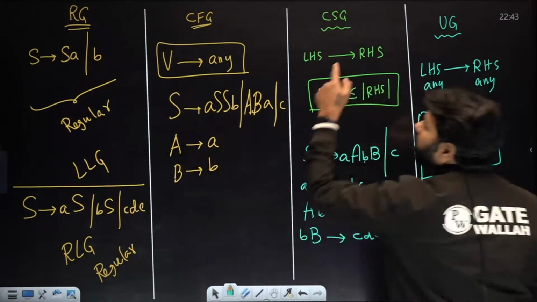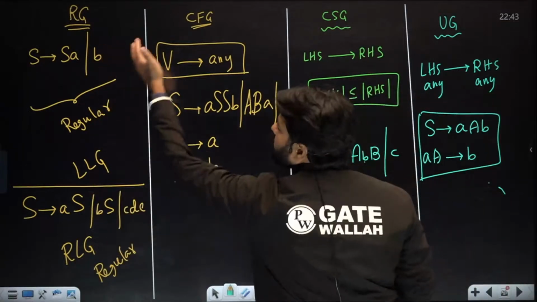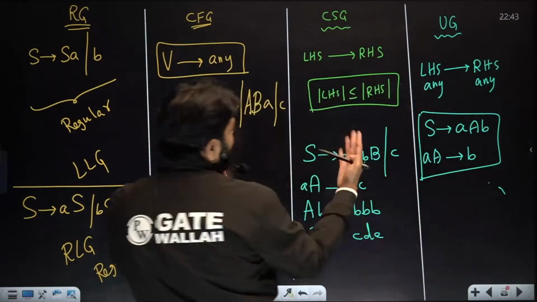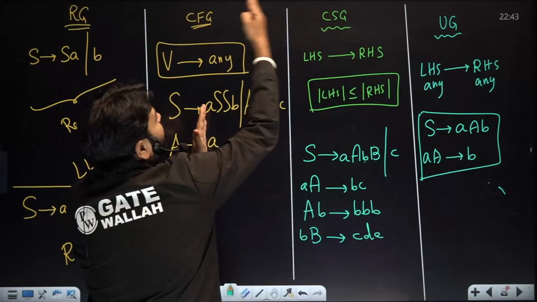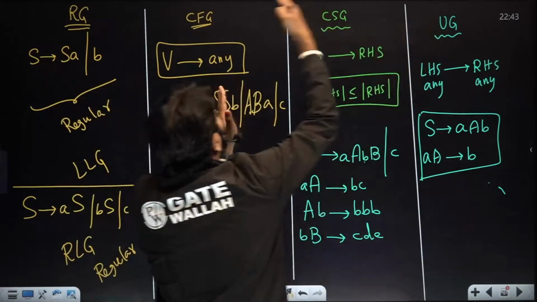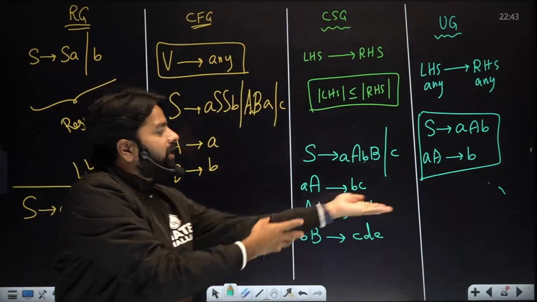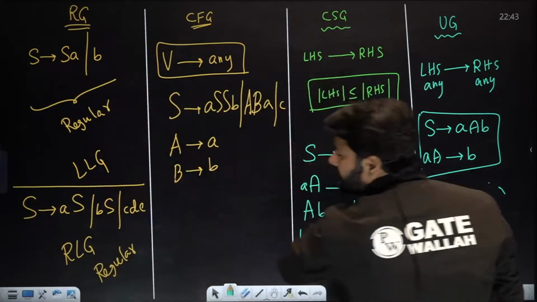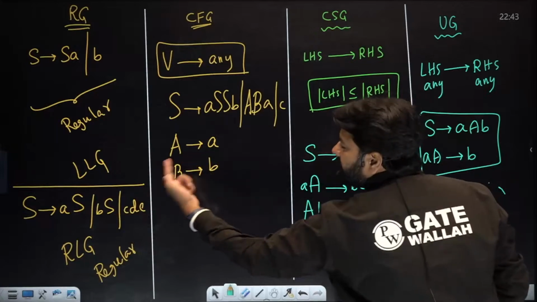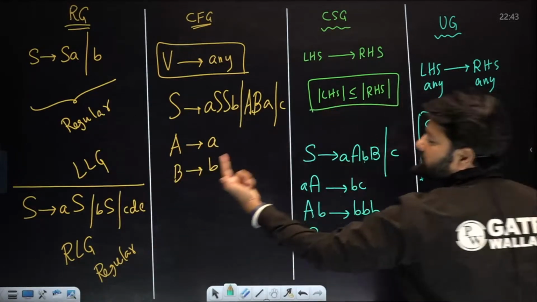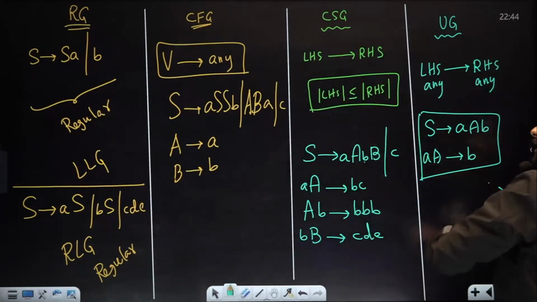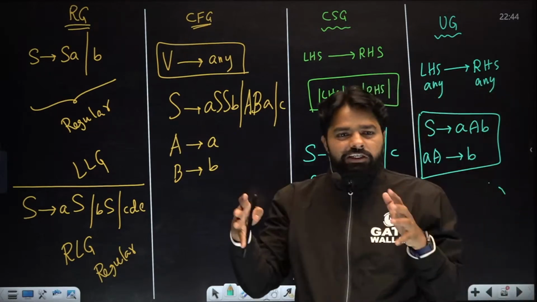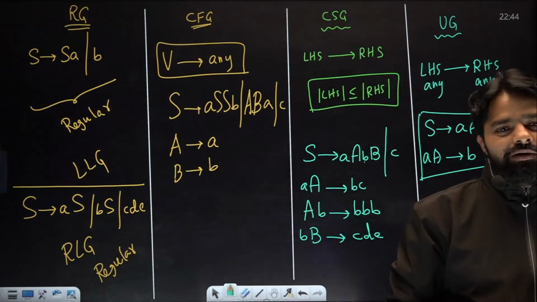These two grammars are always context-sensitive, and these grammars are always context-free. But context-sensitive grammar need not be CFG. UG need not be CFG. When you are talking in this direction, it need not be, but in the other direction, regular grammar is always CFG, always context-sensitive, always unrestricted. So this kind of relation exists between the grammars.